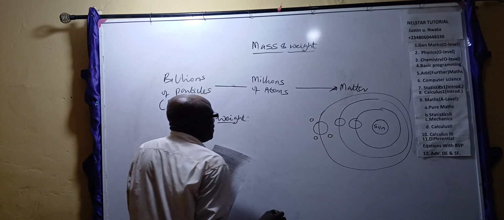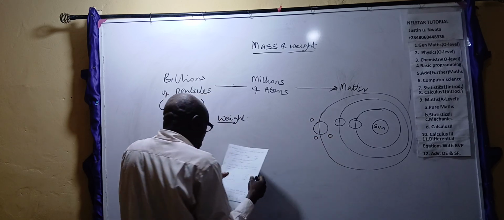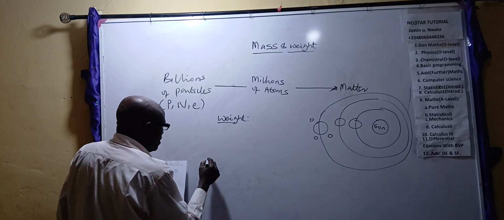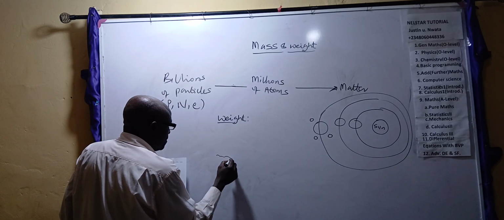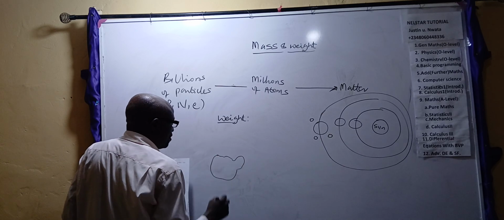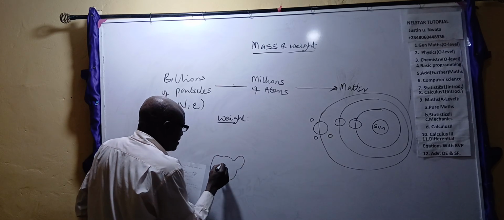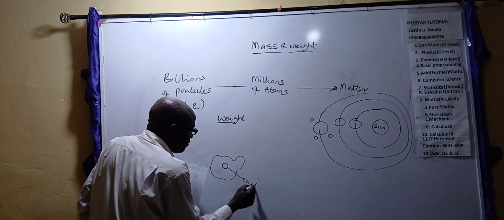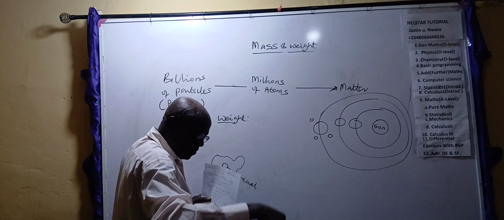So if you take this natural, this is the earth. The earth has a center, the core of the earth. If you dig inside the ground, you cannot even reach it.